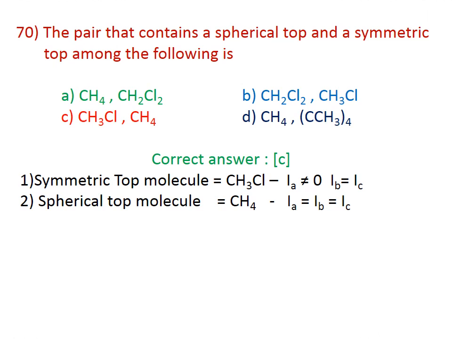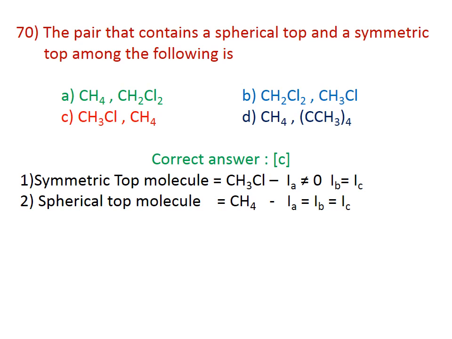70. The pair that contains a spherical top and symmetric top among the following is. The correct answer is C, CH3Cl, CH4. The symmetric top molecule is CH3Cl.